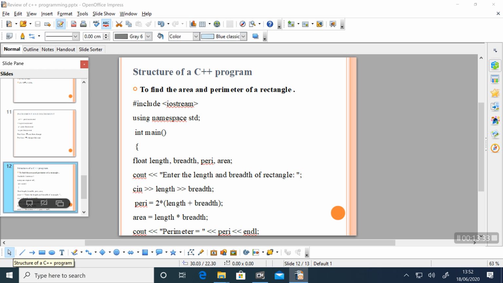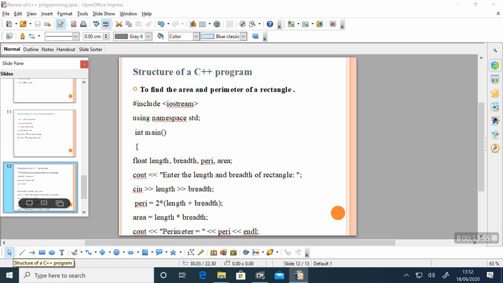We need to enter the length and breadth of the rectangle. So we specify in the cout statement, enter the length and breadth of the rectangle, for making our program more user friendly. Then we input the length and breadth using cin.